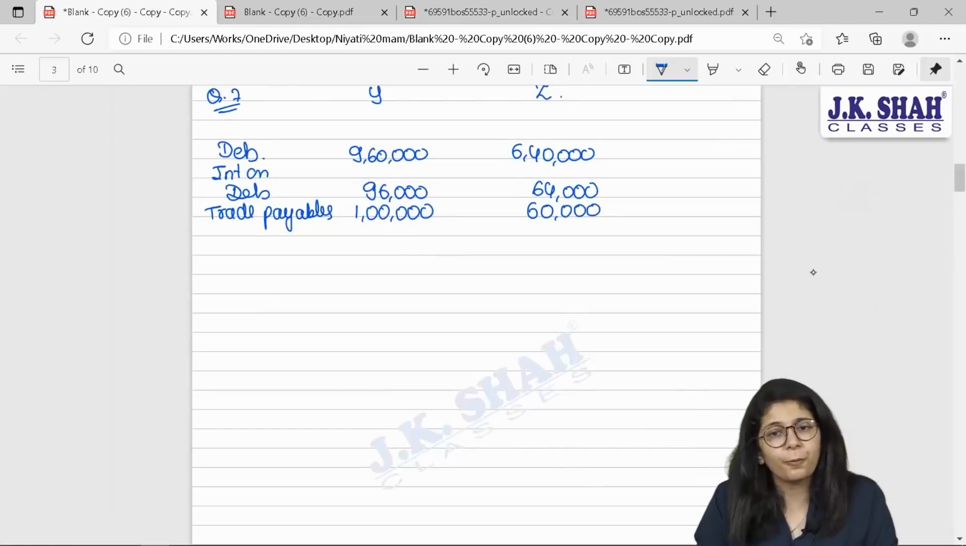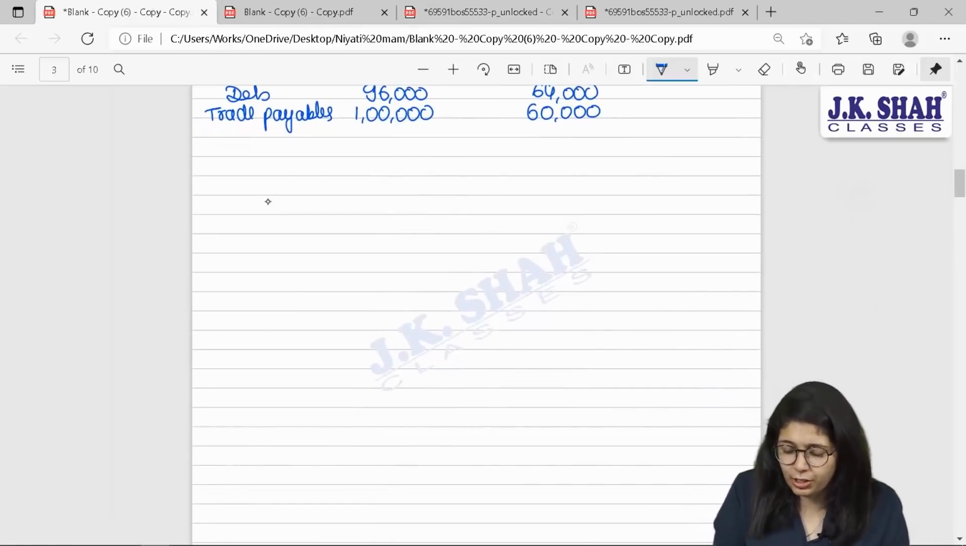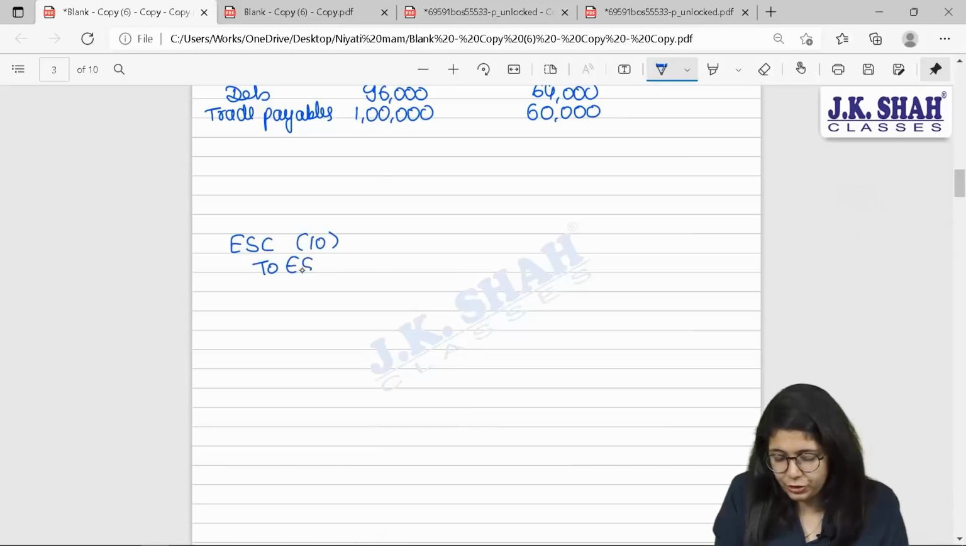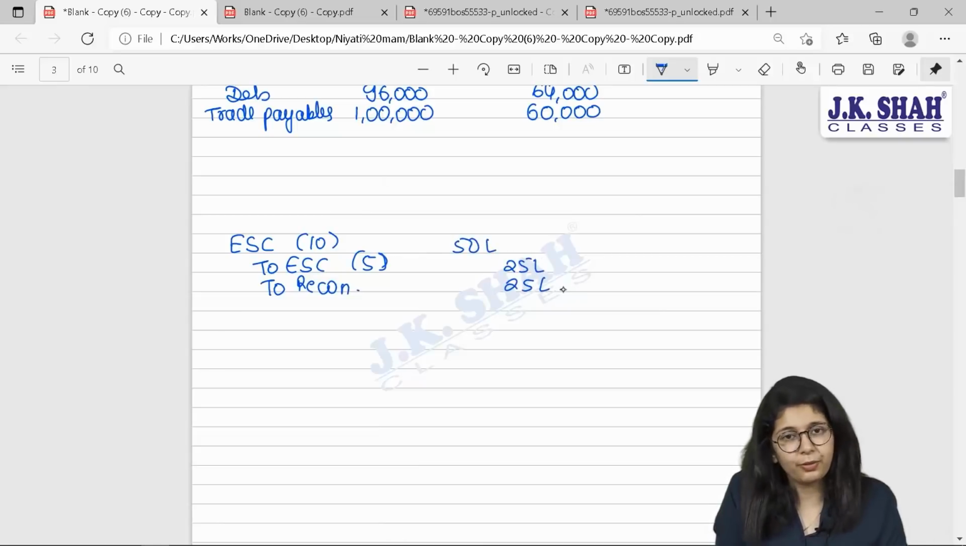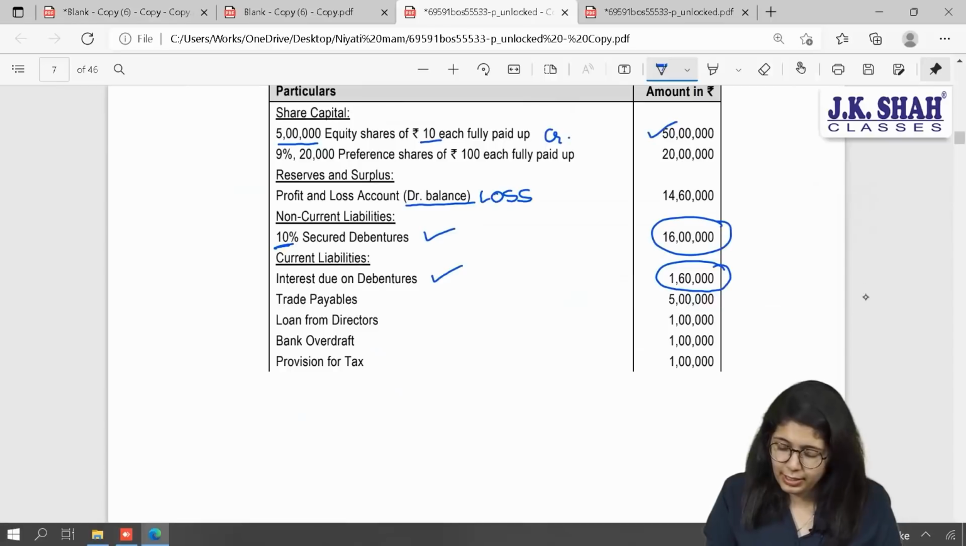Where do you transfer all your profits and gains? To your reconstruction account. What is the journal entry form? Equity share capital 10 to equity share capital 5 to reconstruction. 50 lakhs, 25 lakhs, 25 lakhs. Is it clear to everyone? Yes. Next.